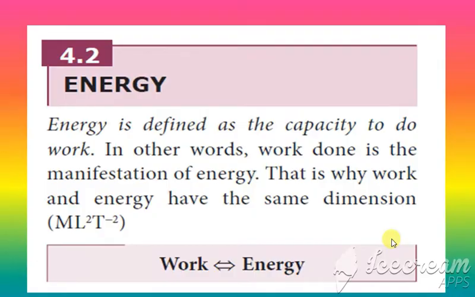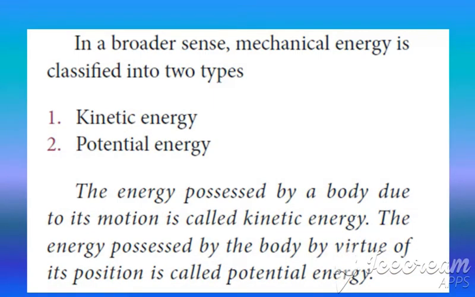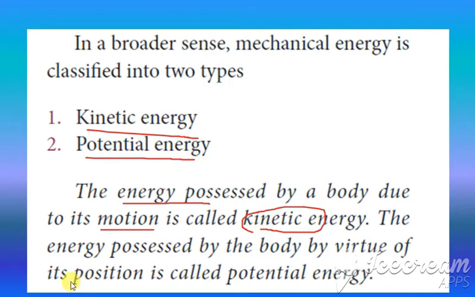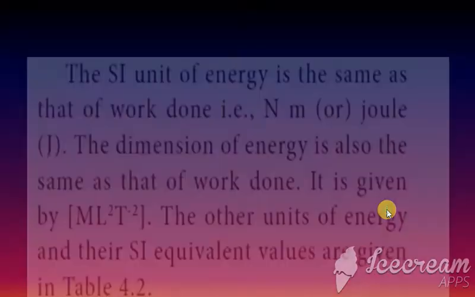Next, we are going to see the types of energy. Generally, it is of two types: kinetic energy and potential energy. The energy possessed due to its motion is called kinetic energy, and the energy due to its position is called potential energy. So these are the two types of energy, kinetic as well as potential energy. Clear?